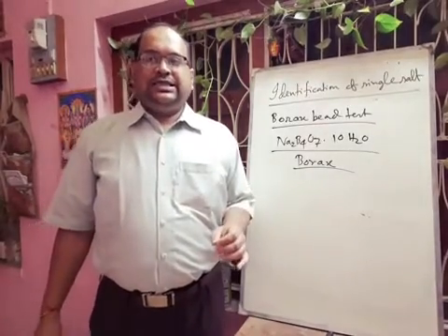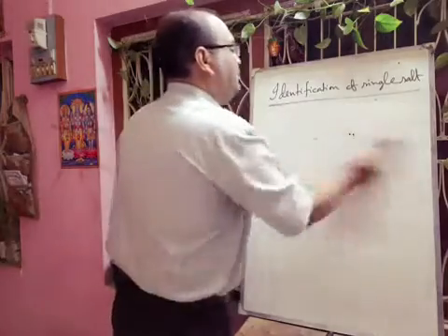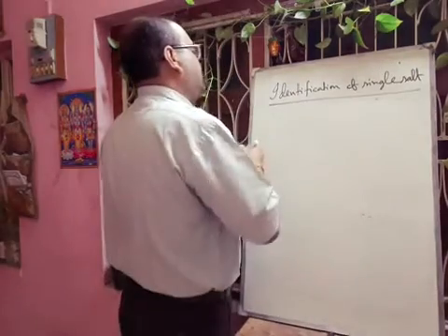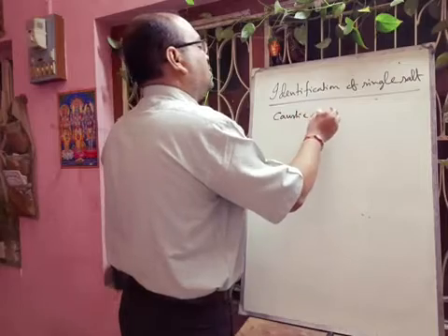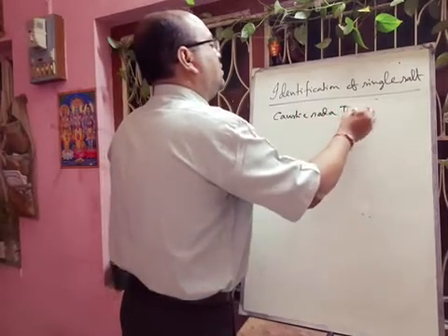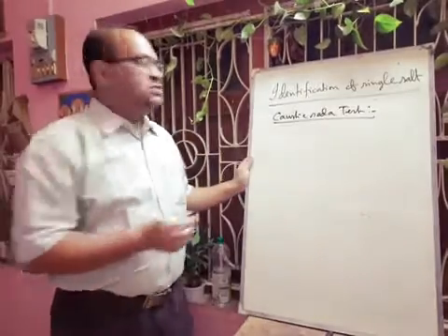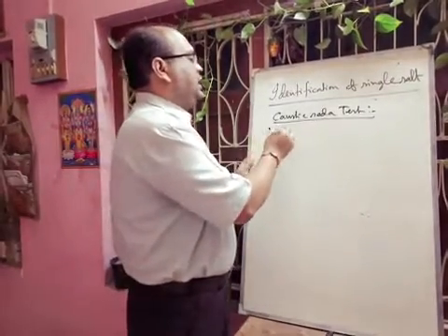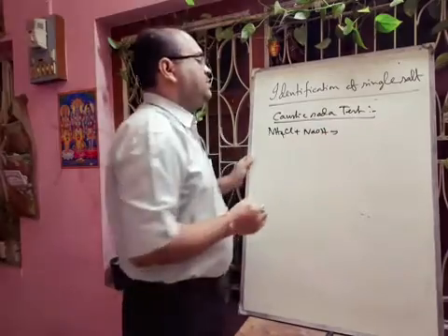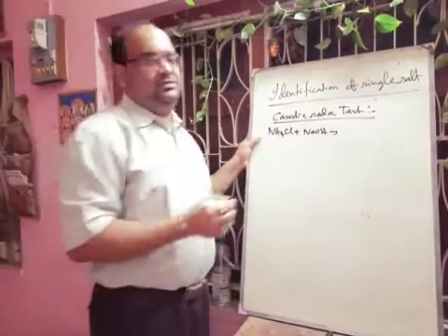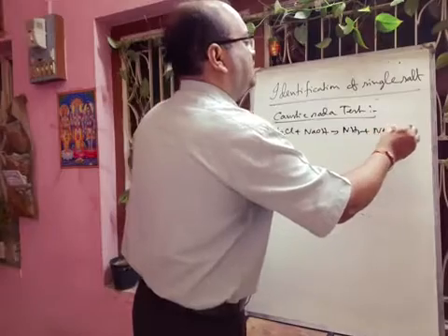Next we will discuss the caustic soda test. That is very important. Suppose your compound contains an ammonium salt. Whenever you apply heat with the NaOH solution, this caustic soda solution, there will be formation of ammonia gas, along with the formation of NaCl plus H2O.